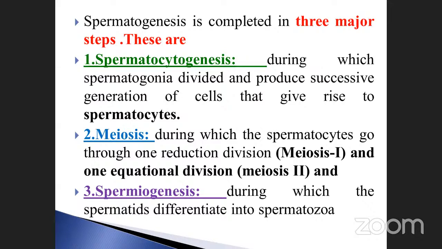Note it down. This is very, very important. Meiosis, as you already know, is where the spermatocytes go through one reduction division, meiosis 1, and one equational division, called meiosis 2.